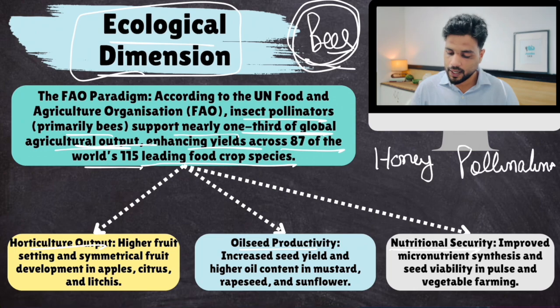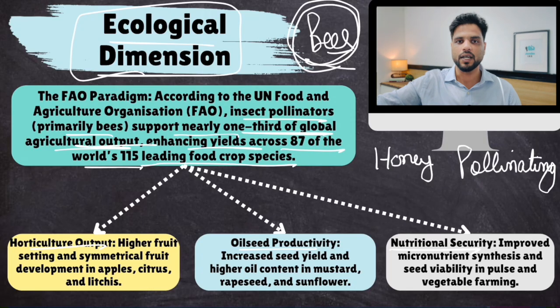What do you mean by that? When they suck nectar from a flower, the pollen of that flower gets attached to those bees. Then the bees travel somewhere else and drop it over there. Bees are those agents through which plants reproduce. Without them, plant reproduction would not be possible.